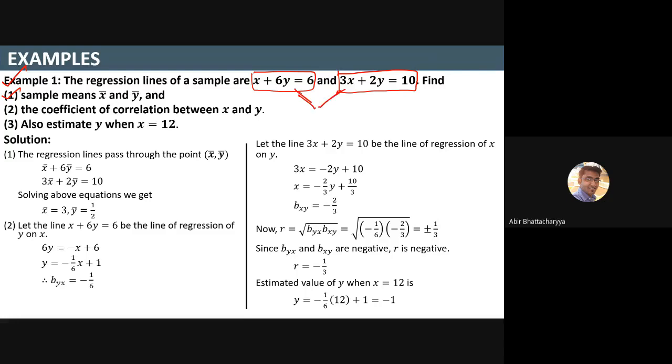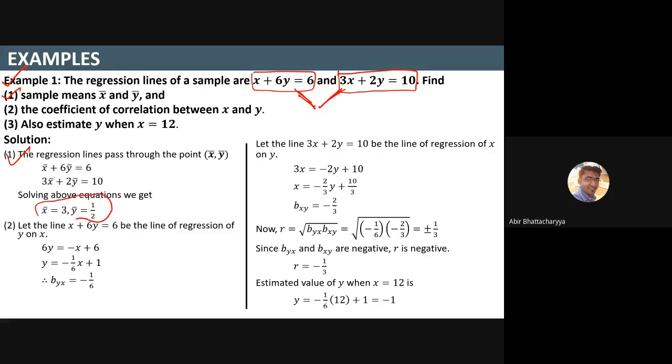Just solve these two equations and find the value of x and y. Just substitute: find the value of x, put it over here and get the value of y. After getting the value of y, put it over here, get the value of x.